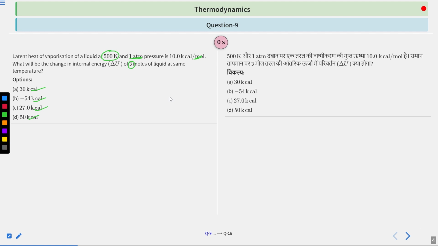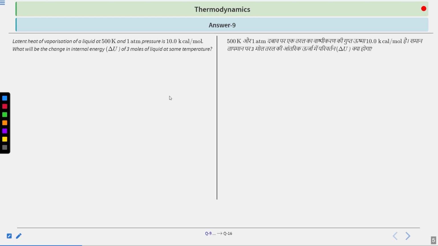Let us see how we can solve it. Again, I am repeating the question. What is being said is your latent heat of vaporization. So what is this latent heat of vaporization? It is the amount of heat that you have to provide which will convert your liquid to the gaseous phase. When you do the transition, the temperature does not change for some time.